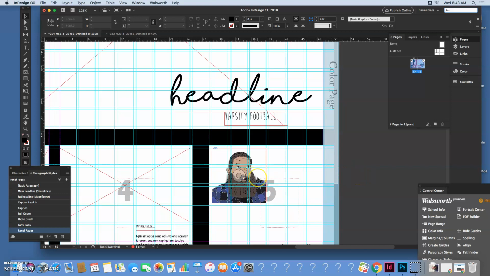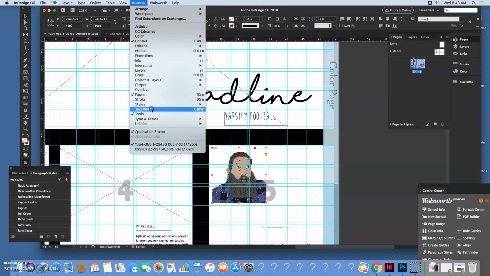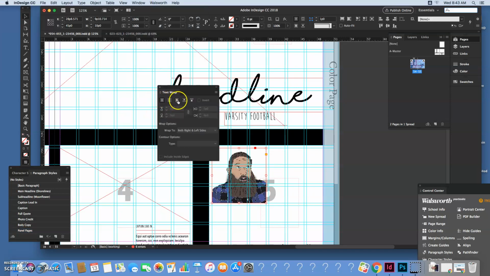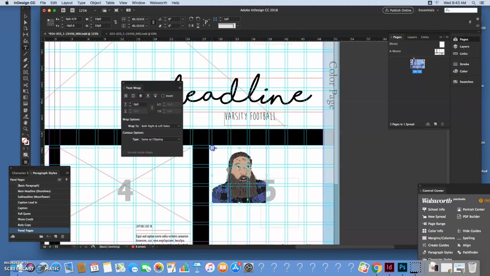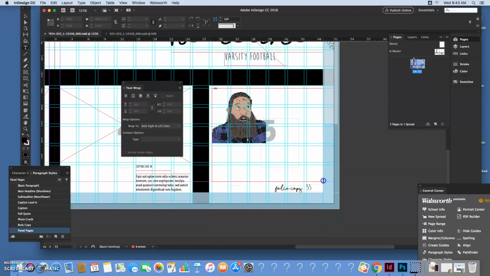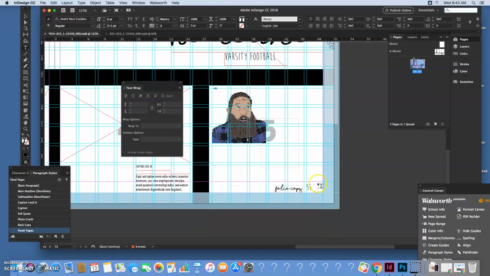And we're going to do a quick trick to it, which is we're going to click on it and go to Window, Text Wrap. And we're going to select this one right here that wraps around it. Okay. Then I'm going to go here to my text thing, and I'm going to draw a text box actually over that as well. And notice that the cursor jumped over here. That's good. That's what we're looking for. And I'm going to label it as pull quote. And in here, that is where we do the quote.